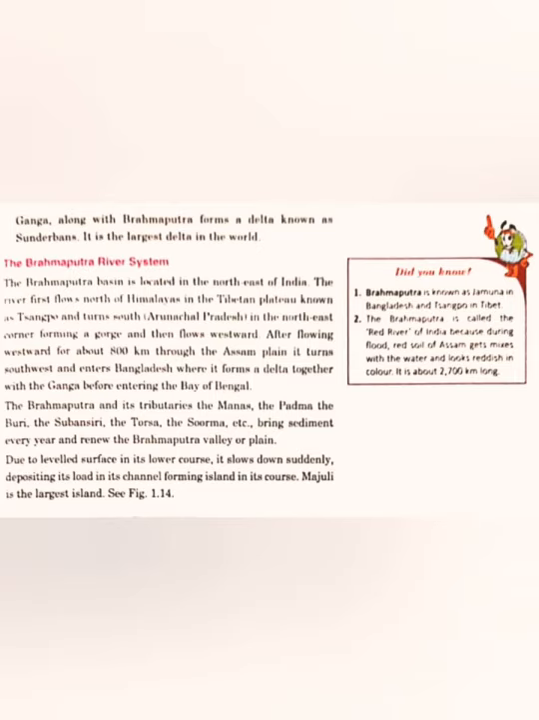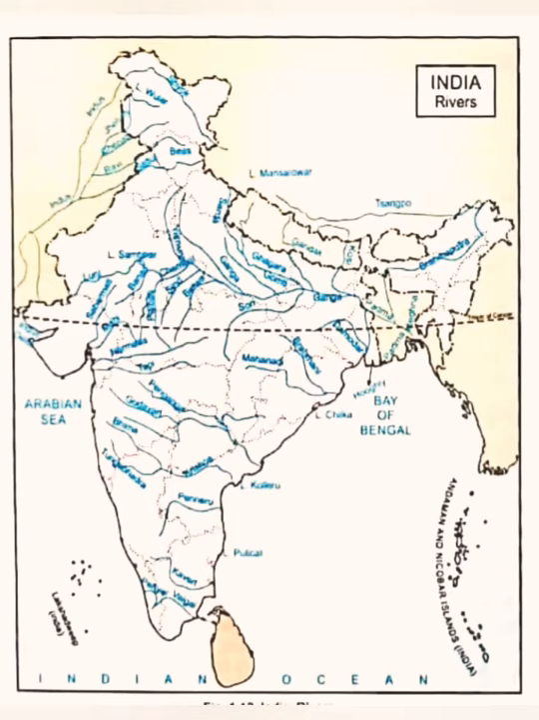Now there are many tributaries of Brahmaputra also, and Ganga and Brahmaputra form a delta that is known as the Sundarbans delta. It is the largest delta of the world. One more thing is that due to the levelled area, the Brahmaputra gets slow, and a riverine island is formed. The name of that island is Majuli Island, and it is the world's largest riverine island.